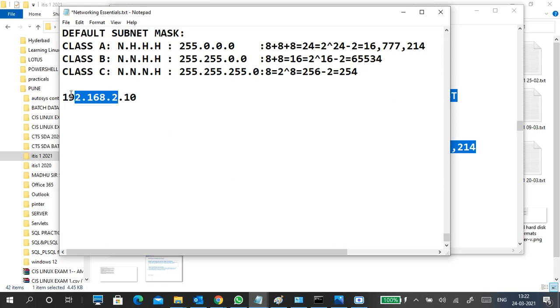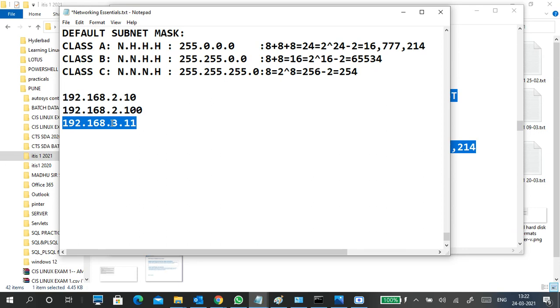If the network portion is the same, then both can communicate with each other. This one won't communicate with these.